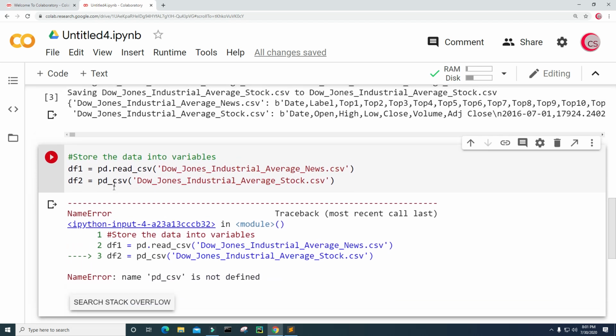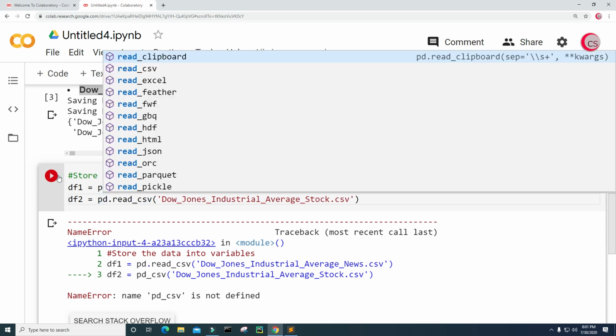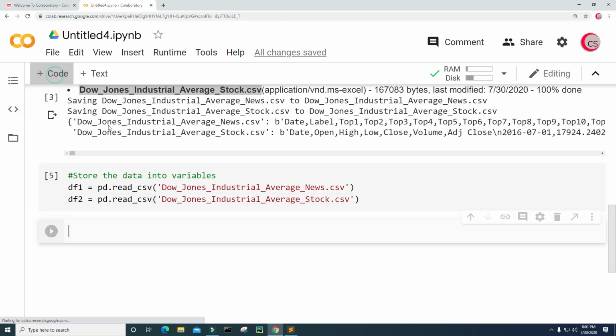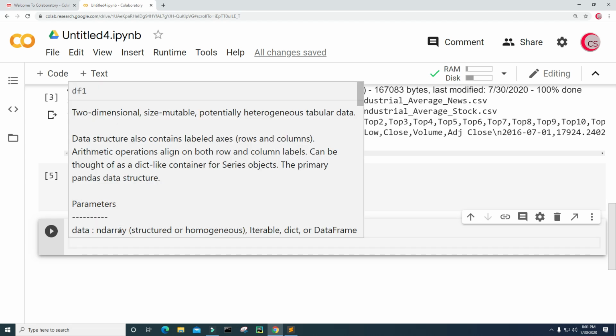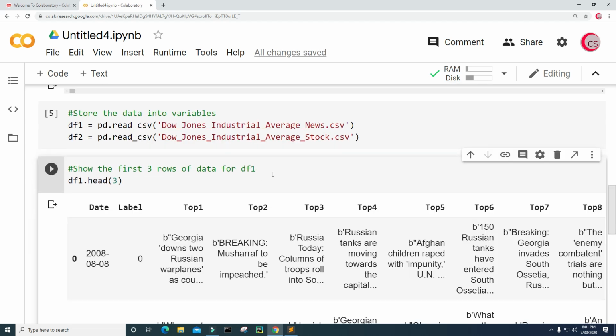Okay, so I misspelled, I didn't finish putting pd.read_csv. So let's do this again. And now that looks good. Let's create a new cell. And now in this cell, I want to show the first 3 rows of data for df1. So just type df1.head and then input the number 3. And let's run this and take a look at the data set.